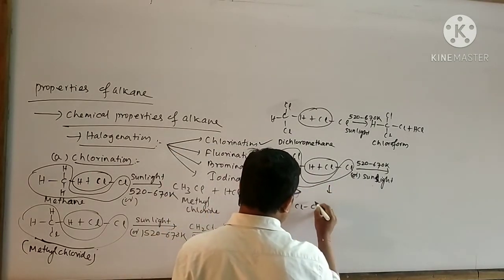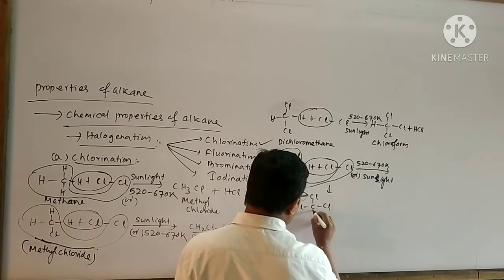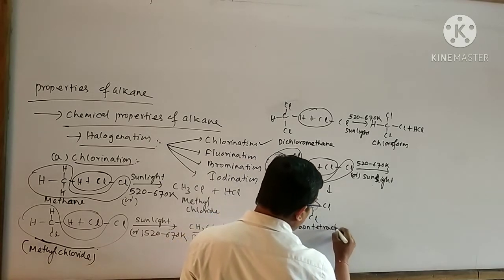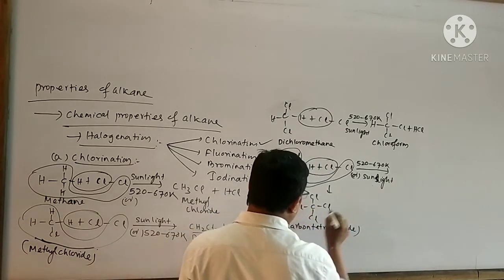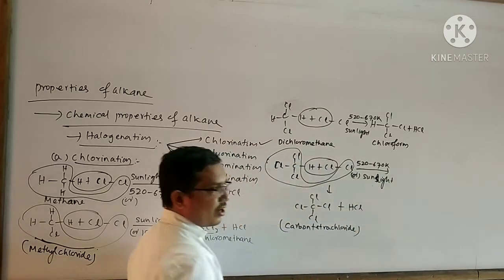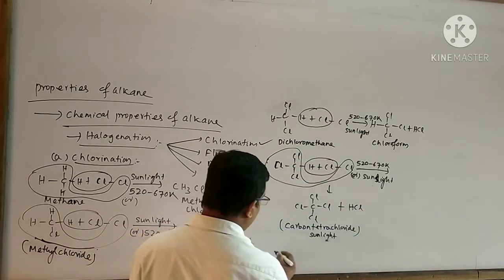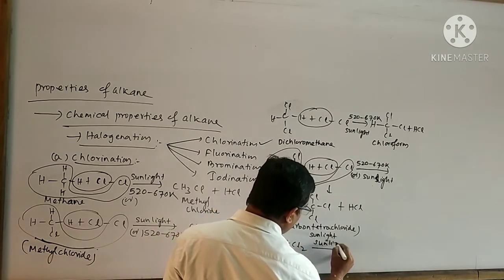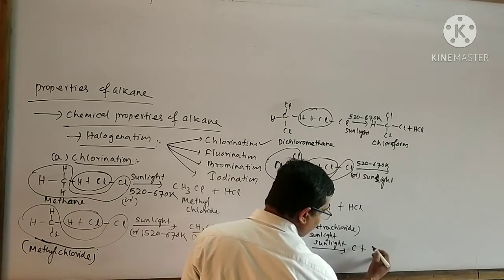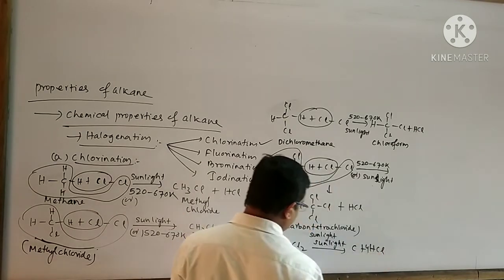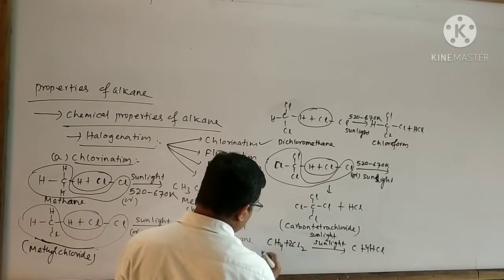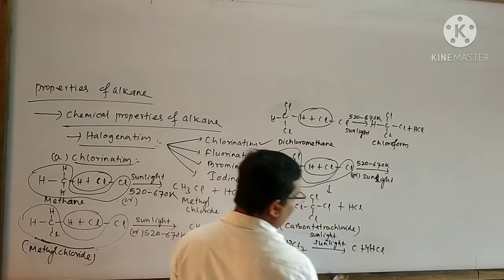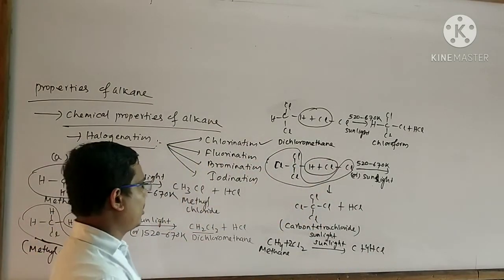The name of the product is said to be carbon tetrachloride. This is the structure of carbon tetrachloride. Here HCl is formed as the byproduct. Here a reaction is also possible like this: CH4 plus Cl2 in the presence of sunlight gives carbon plus HCl. The name of this reactant is said to be methane. This is your carbon. HCl is formed as the byproduct.